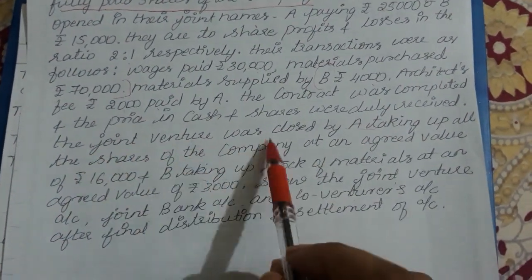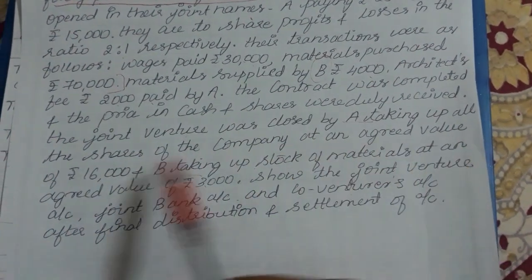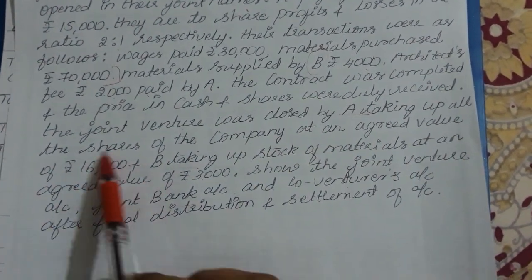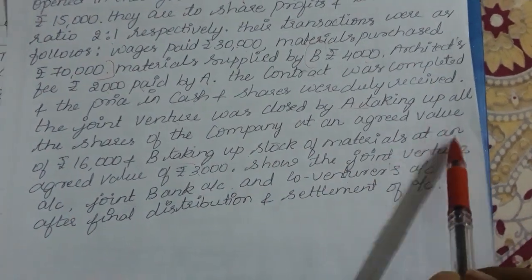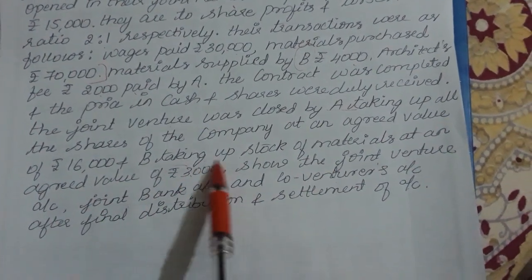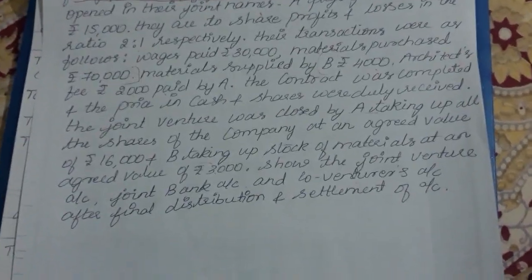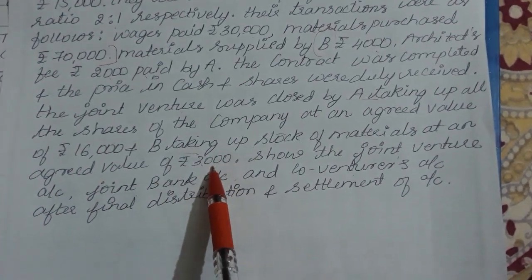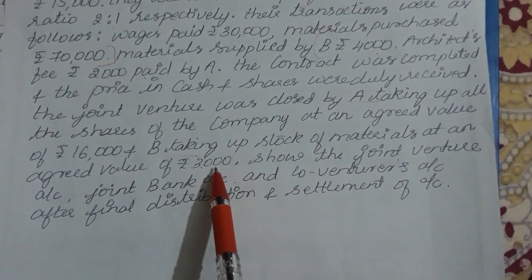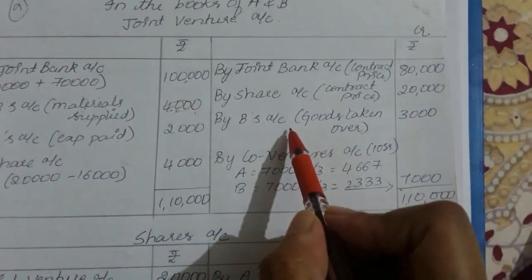The joint venture was closed by A taking up all the shares of the company at an agreed value of 16,000. I'll talk about this later. B took up stock of material at an agreed value of 3,000. If B, a co-venturer, is taking the material worth 3,000, he is paying the cash. So when the cash is coming in, we are supposed to record that, we are supposed to show it here, right?